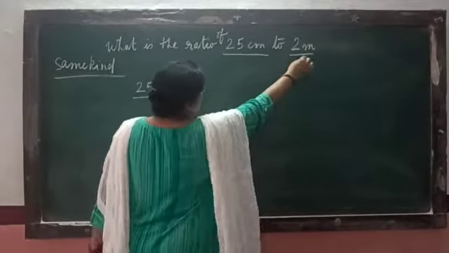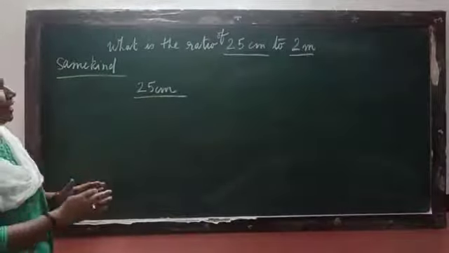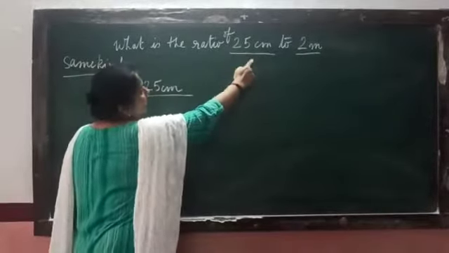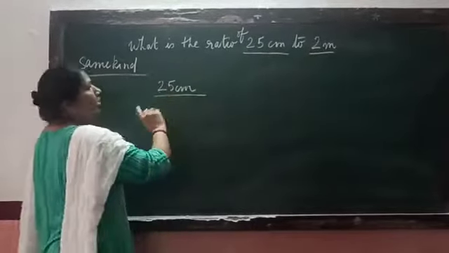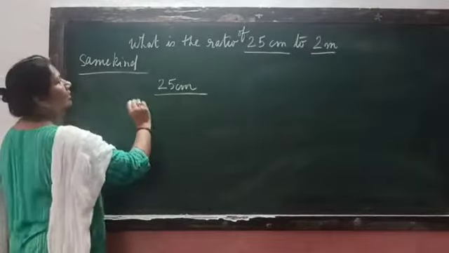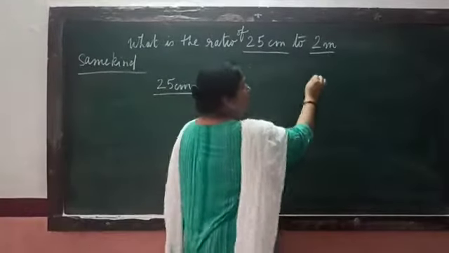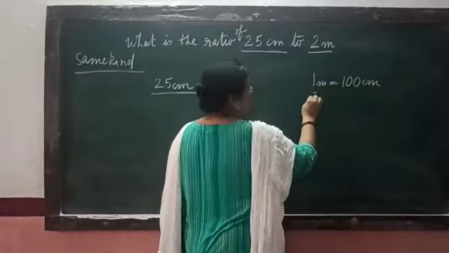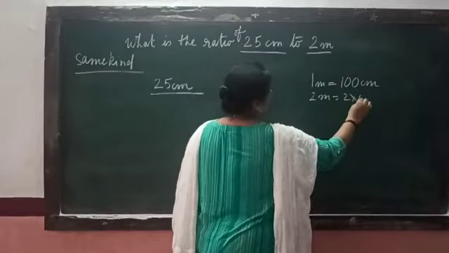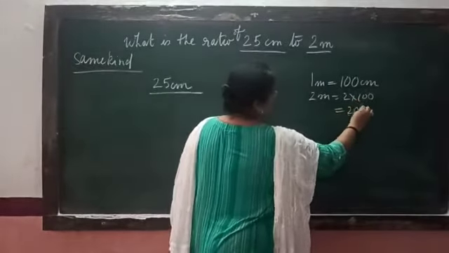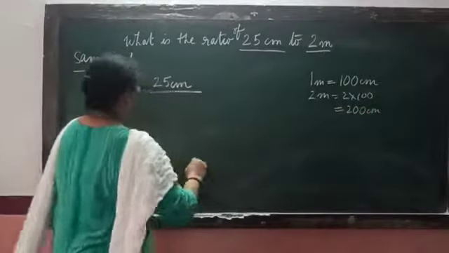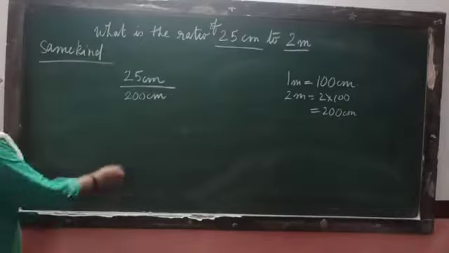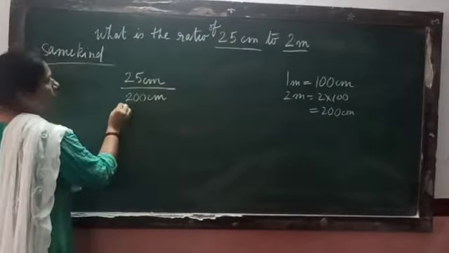Now centimeter and meter are both quantities of length, but they are not the same. We need to convert either centimeter to meter or meter to centimeter. To make it very simple, we convert that meter into centimeter. As you all know, 1 meter is equal to 100 centimeter. So 2 meter is equal to 2 into 100, that is 200 centimeter. So we compare 25 centimeter and 2 meter, which is equal to 200 centimeter.